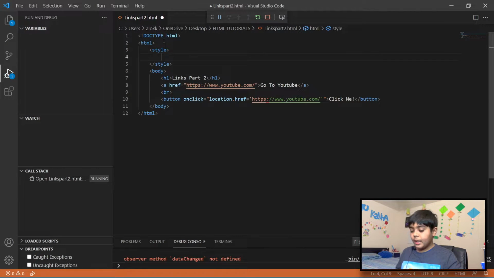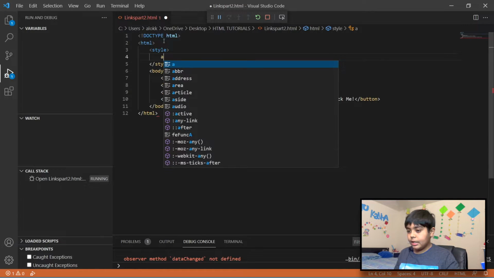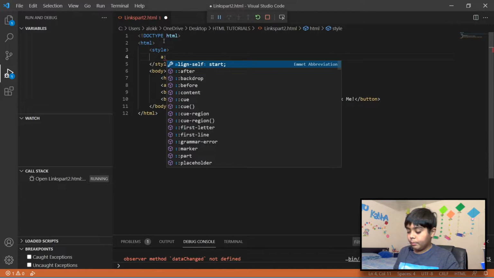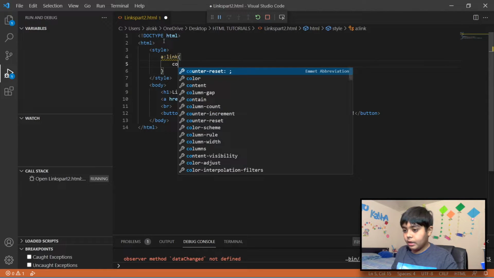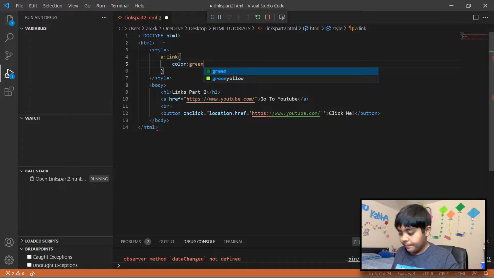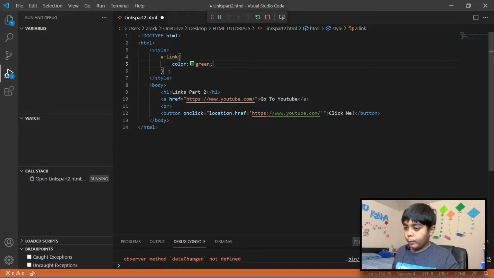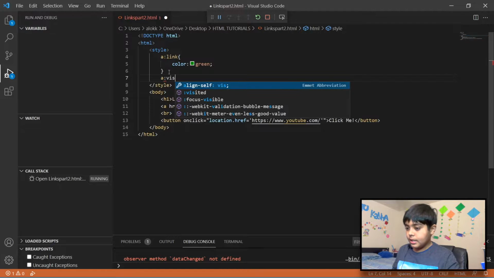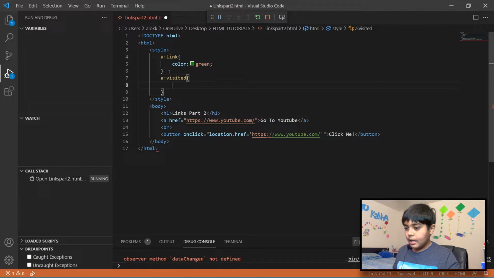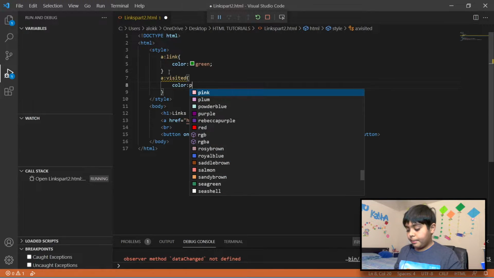So for hyperlinks, for a: link, just normally when it's a link, I want it to have the color green. There are others also, like visited, so whenever it's visited, let's make it color pink.